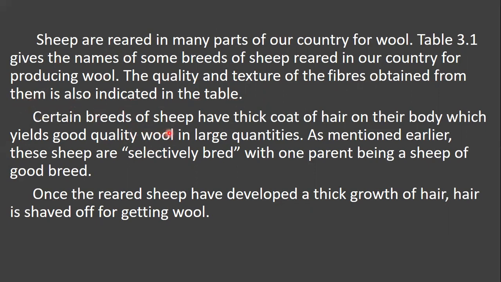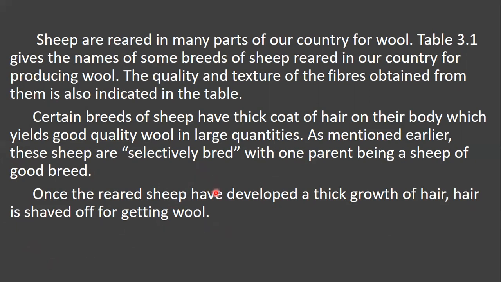Certain breeds of sheep have a thick coat of hair on their body which yields good quality wool in large quantities. And as mentioned earlier, these sheep are selectively bred, with one parent being a sheep of a good breed. Once the reared sheep have developed a thick growth of hair, the hair is shaved off for getting the wool.